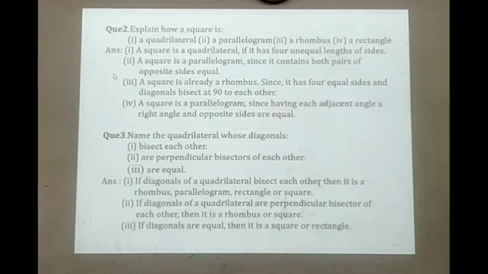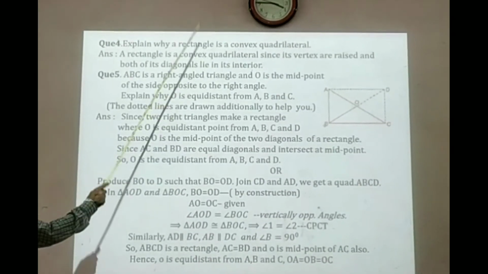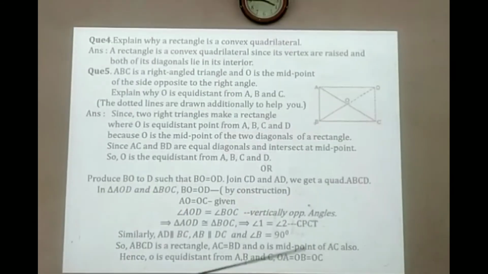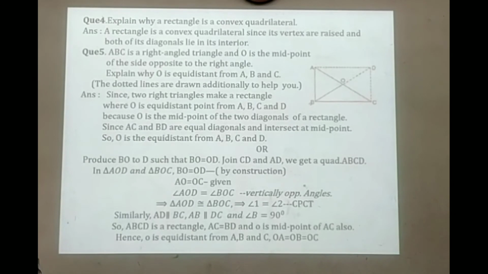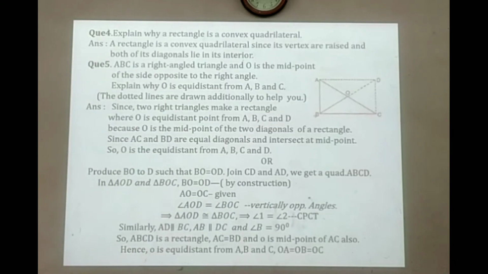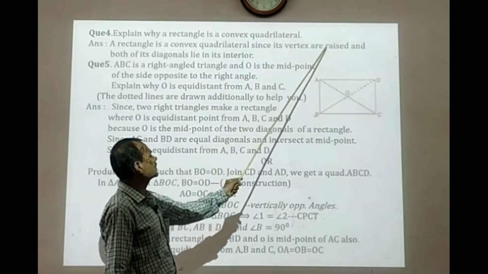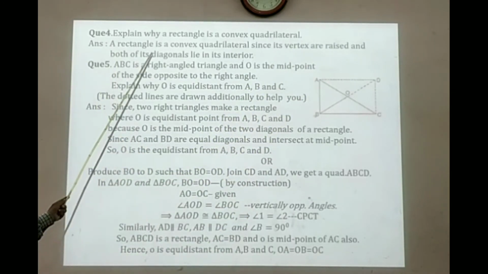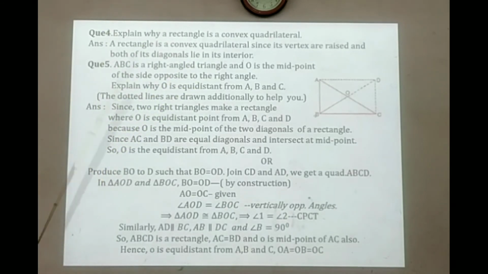Okay. Next topic. Question number 4. Explain why a rectangle is a convex quadrilateral. I have already explained what convex and concave are. In concave, the diagonal will be in the exterior part, and in convex, diagonals will be in the interior part of the polygon. A rectangle is a convex quadrilateral since its vertices are raised and both of its diagonals lie in its interior, and that's why it is convex.